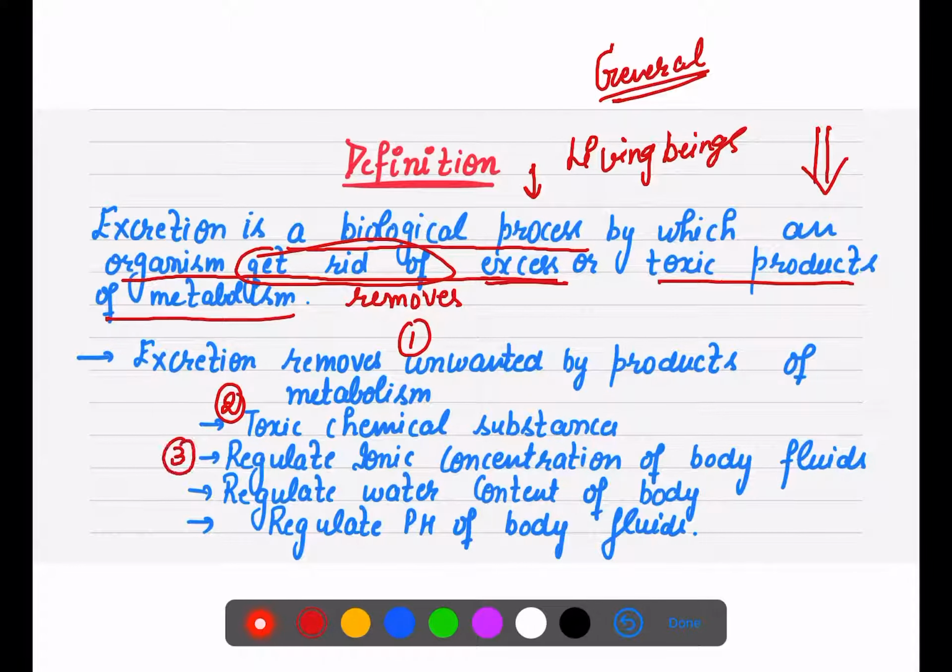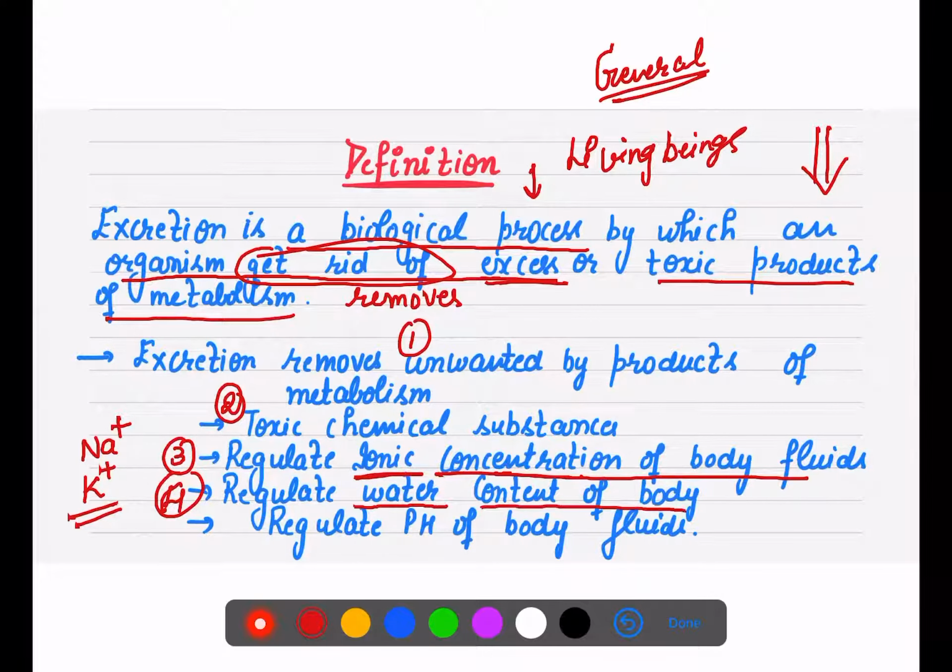Third, it regulates ionic concentration. There are two very important ions in our body, that is sodium and potassium. So it regulates the ion concentration of body fluids also. When we talk about ions, then we will talk about water also. So excretion also regulates the water content of the body.